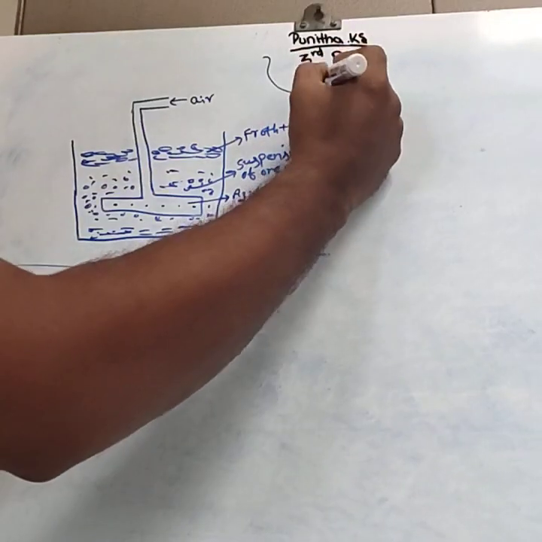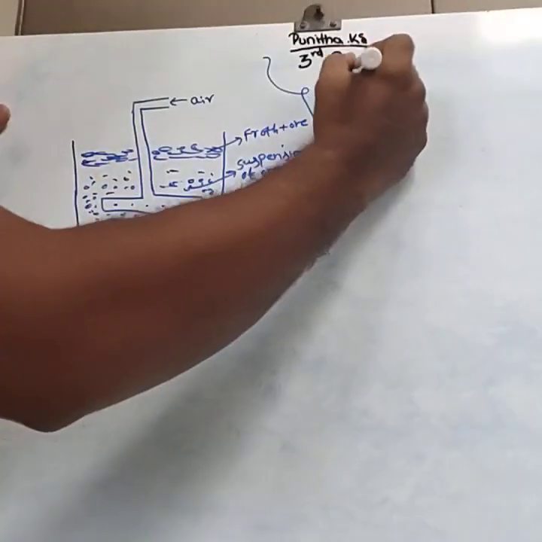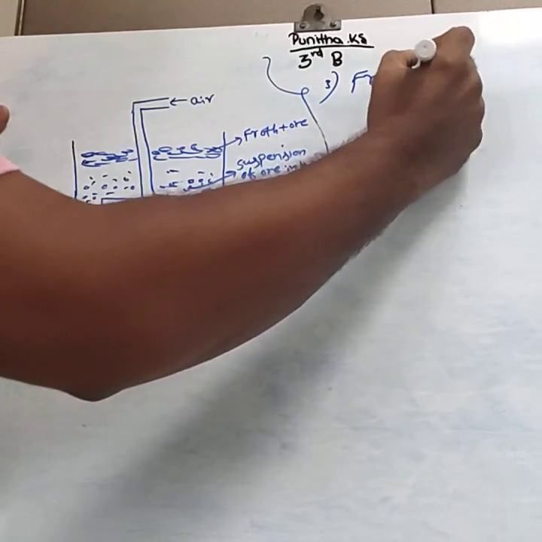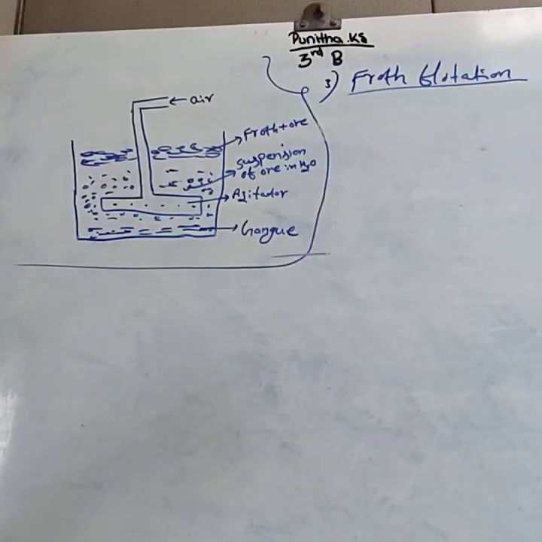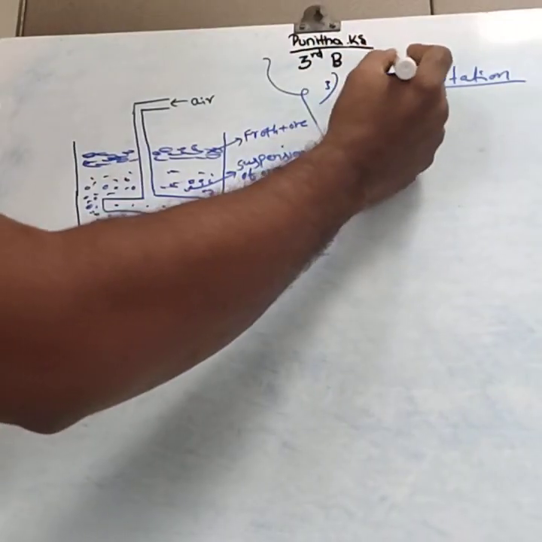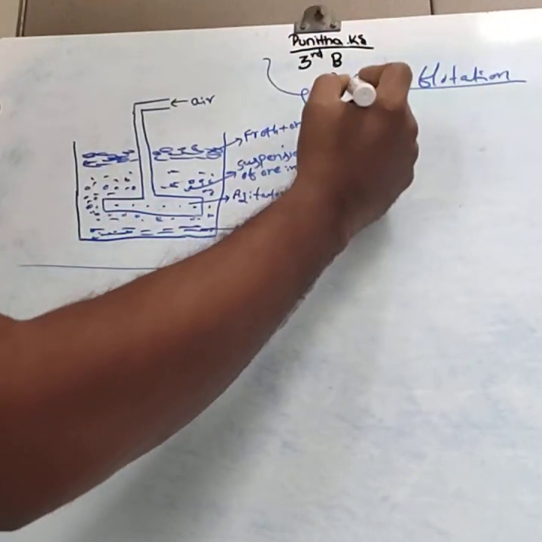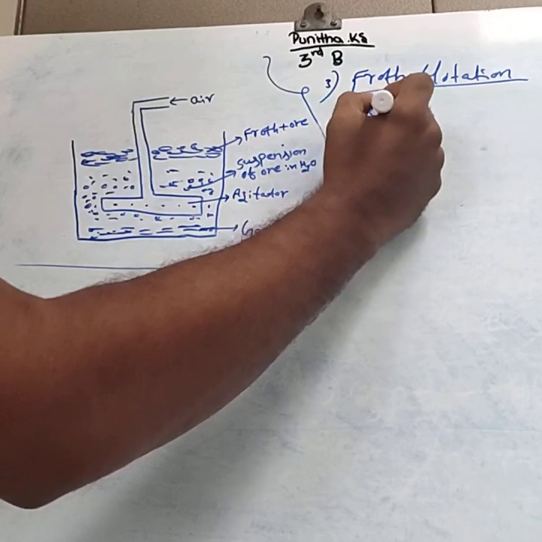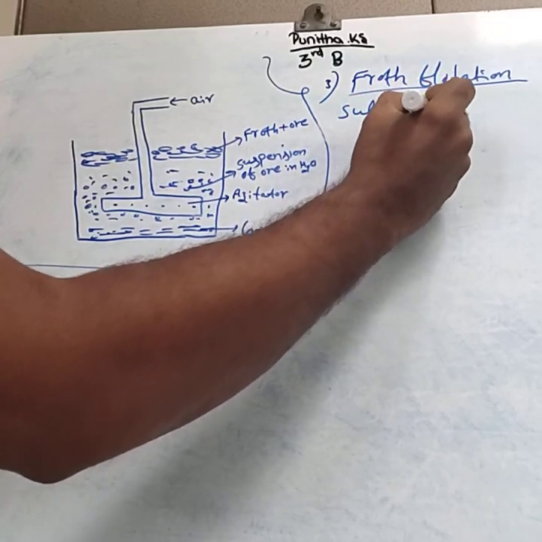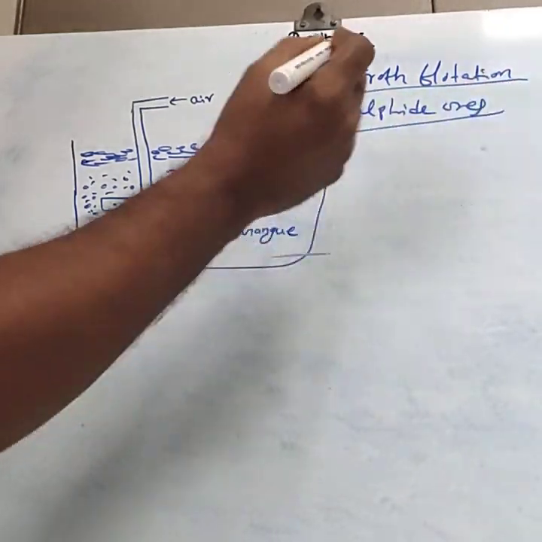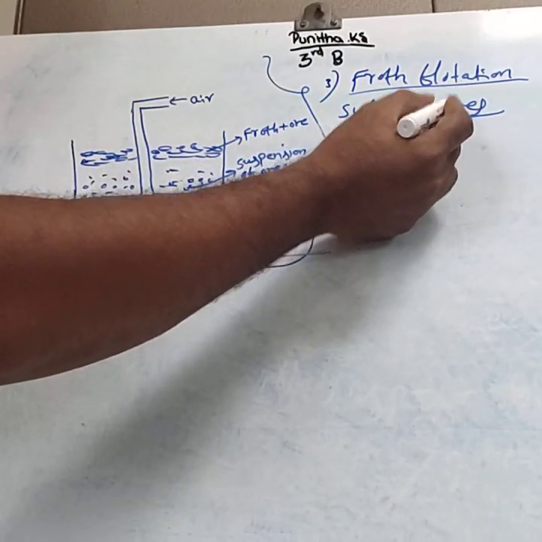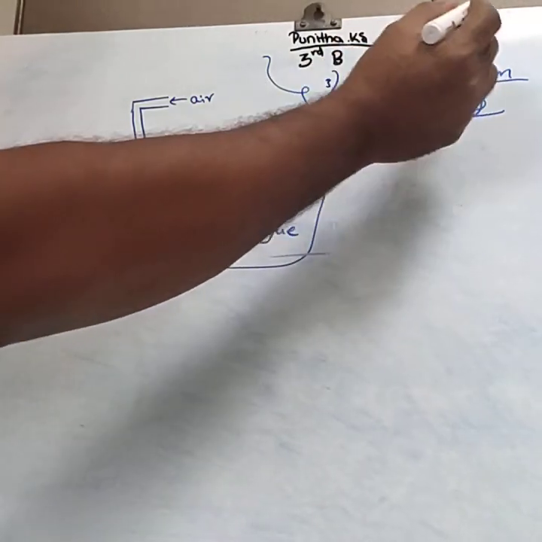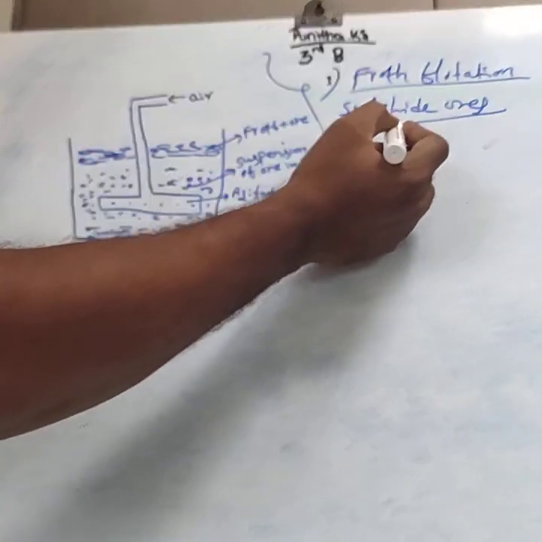Students, next comes the third method, called froth flotation. This froth flotation is used to concentrate all the sulfide ores. All sulfide ores can be concentrated by using the froth flotation method.